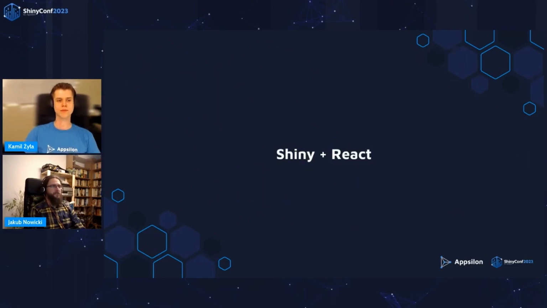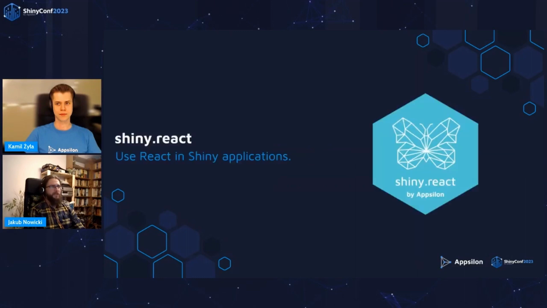And there is one more package I want to talk about in this part, because both Shiny Fluent and Shiny Blueprint are based on React libraries. And to be able to port them to Shiny, we created another package, Shiny React. And you also can use it to port any React library that you want and use it in Shiny. But this comes, of course, with an overhead of building a whole R package.